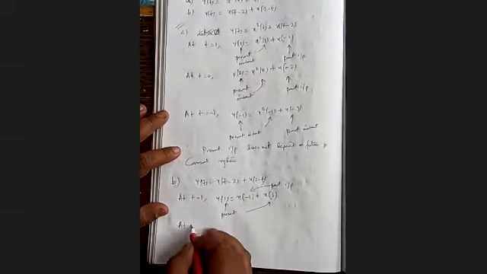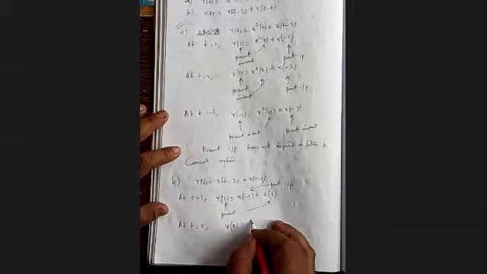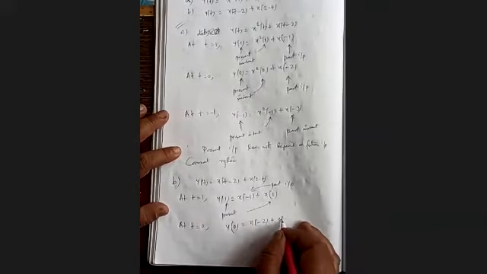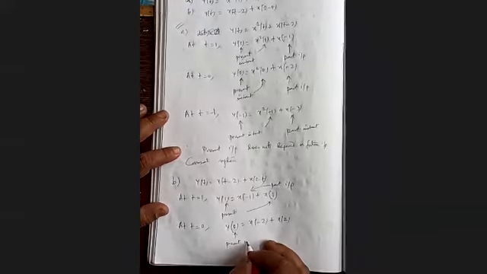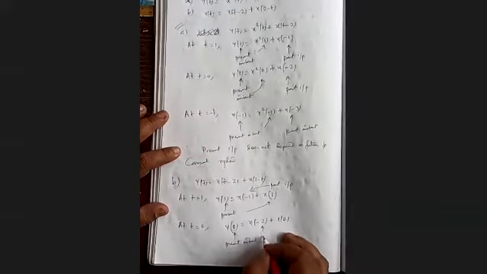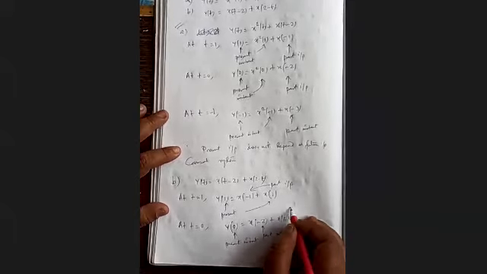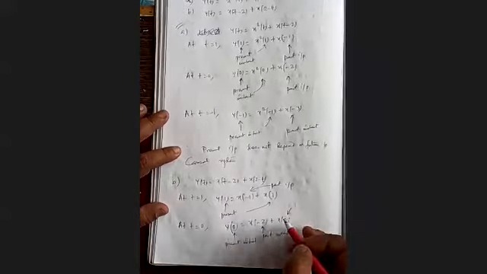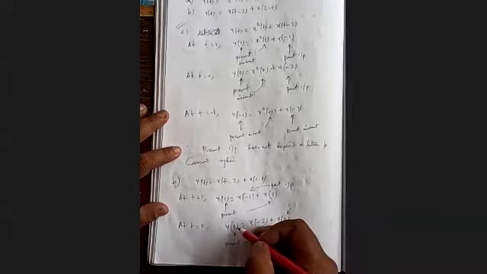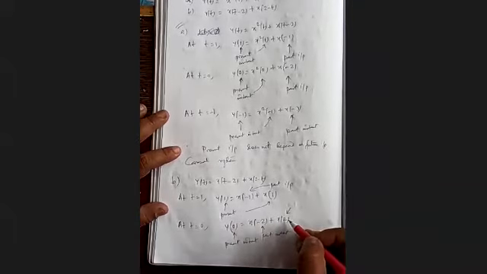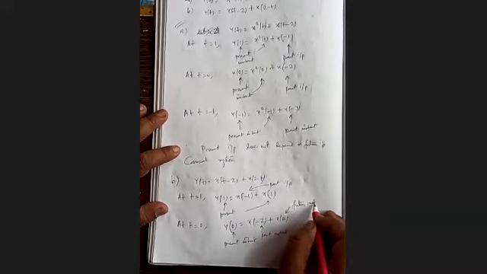Let's check another one, t equal to 0. So y(0) equals x(minus 2) plus x(2). 0 is the present instant, minus 2 is a past instant, and 2 comes after 0, so it is a future instant.